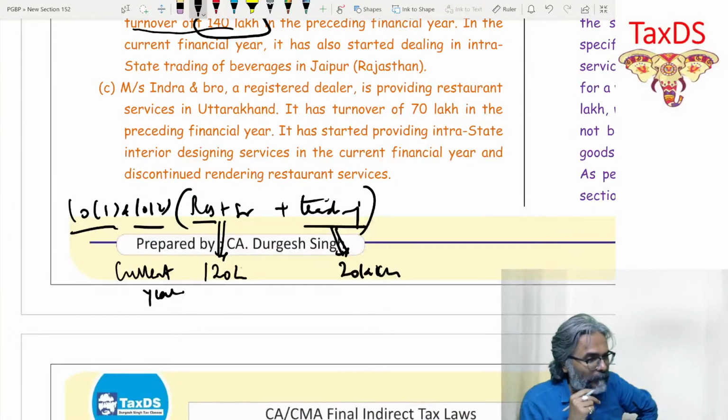Quickly, students, 10 seconds more. Quickly, students. What is the liability? What is the scenario? Please say about the liability part. Avi.